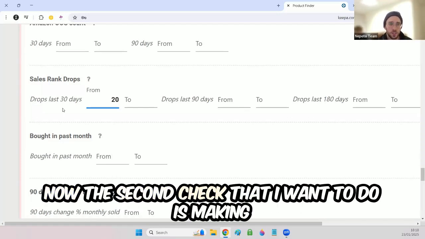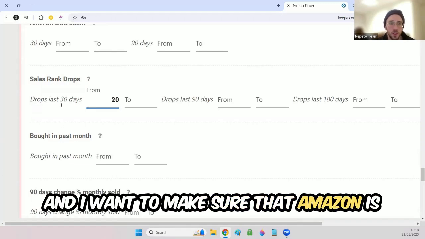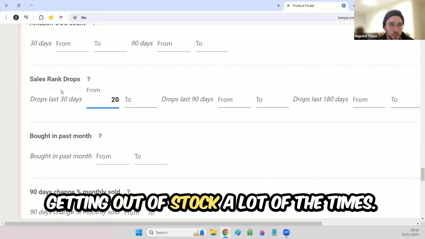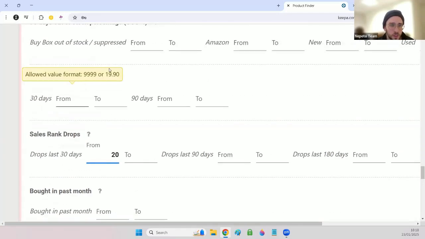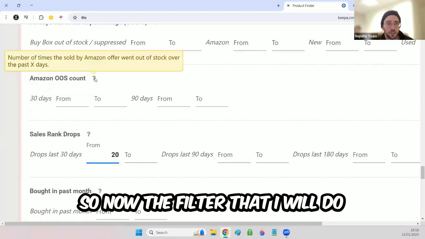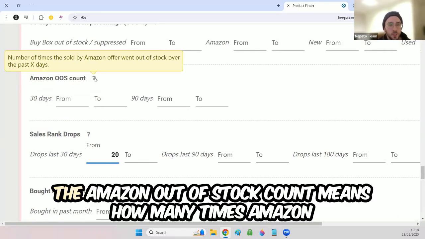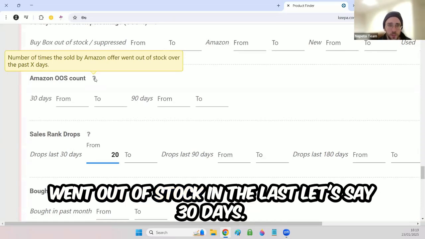Now the second check is making sure that Amazon can't keep up with this sales velocity, and that Amazon is out of stock a lot of the time. So the filter I will use is the Amazon out of stock count, which means how many times Amazon went out of stock in the last, let's say, 30 days.